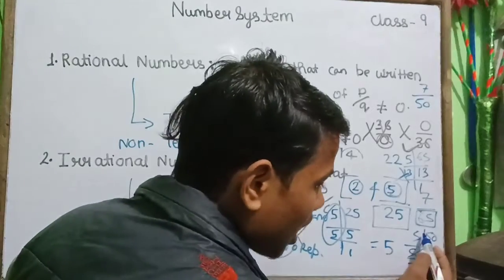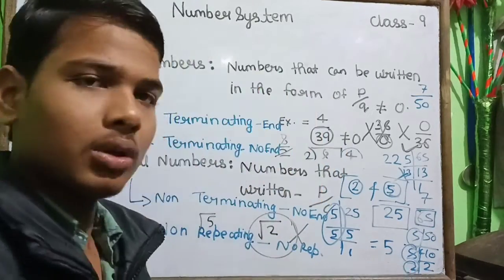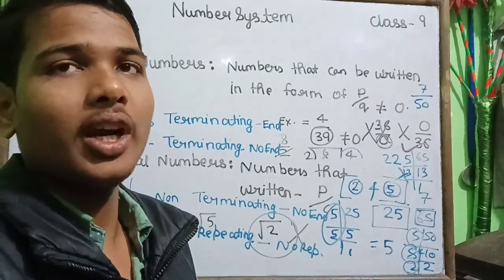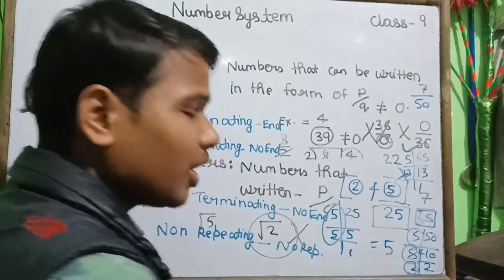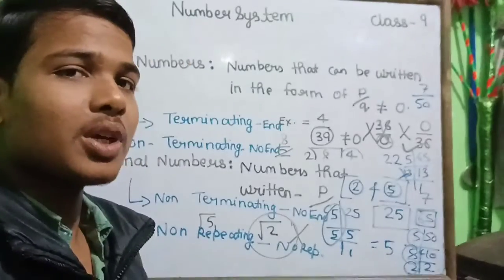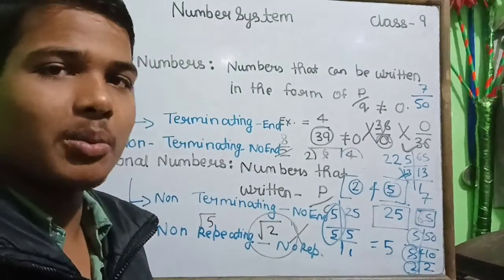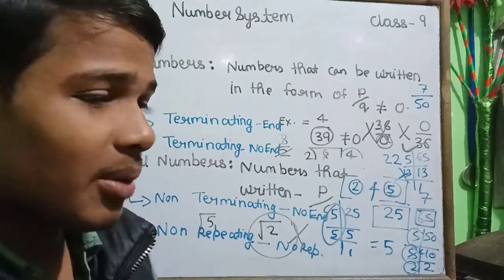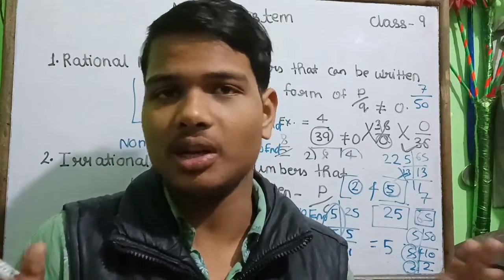So here we have factors 5, 5 and 2. It is terminating. It does not matter whether 5 is coming 50 times or 2 is coming 90 times, it does not matter. Coming of only 5 and 2 is terminating. If any other number is coming besides 5 or 2, then it will not be terminating.